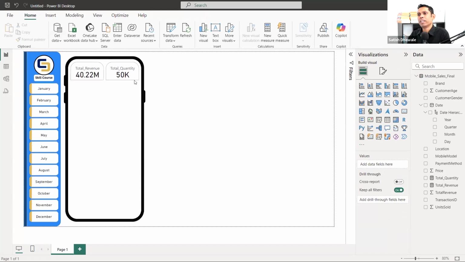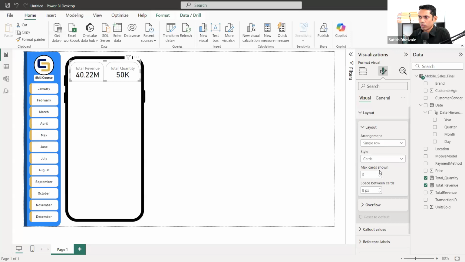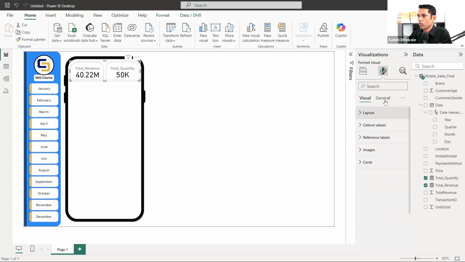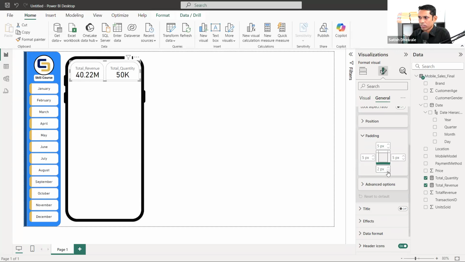So we have to adjust this space and all these. Also, we can do one thing. Go to the format visual, click on the layout, and inside the layout there is an overflow option. No, click on the general, sorry. Click on the properties. Inside properties, click on the padding and set 0 padding at the bottom. And for the padding of this, you need to increase it. It's coming down. Oh, it should not be coming down. Let it be 0. Yeah, it's 0.